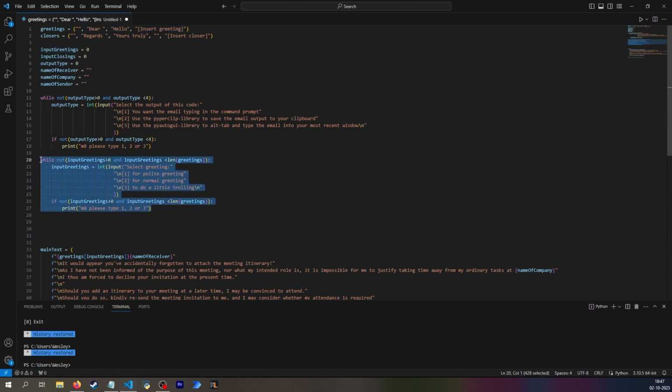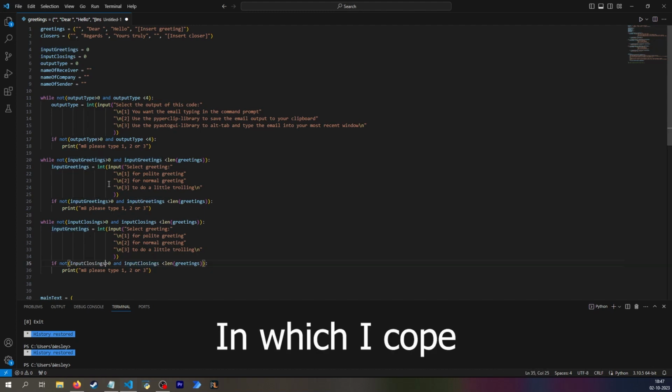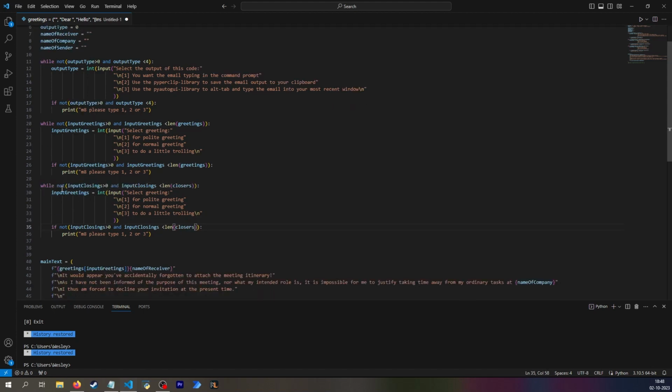And now I can also copy that, but this time it's for the closers. So that is input greetings. I want to change that to input closings. And of course I'm intentionally making mistakes, because that's how it happens in real life. It makes it look like everyone makes mistakes.